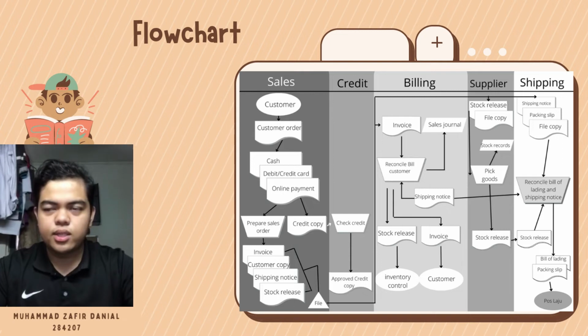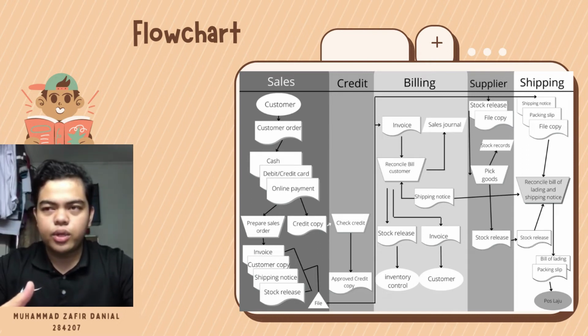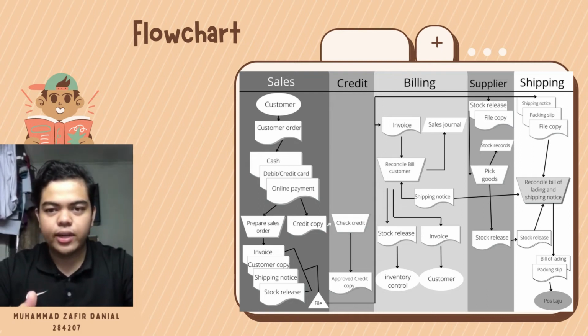For the shipping notice and packing slip, the shipping department will have to make a copy for the reconciled bill of lading and shipping notice. The shipping department will then prepare a bill of lading and packing slip for the courier. The company is using Post Laju as its main courier in this business.